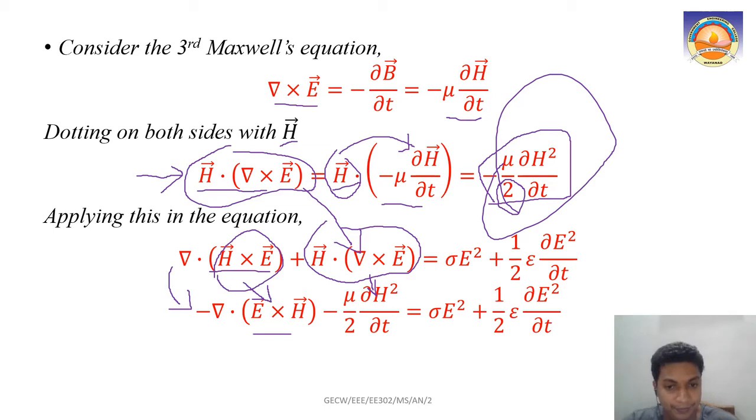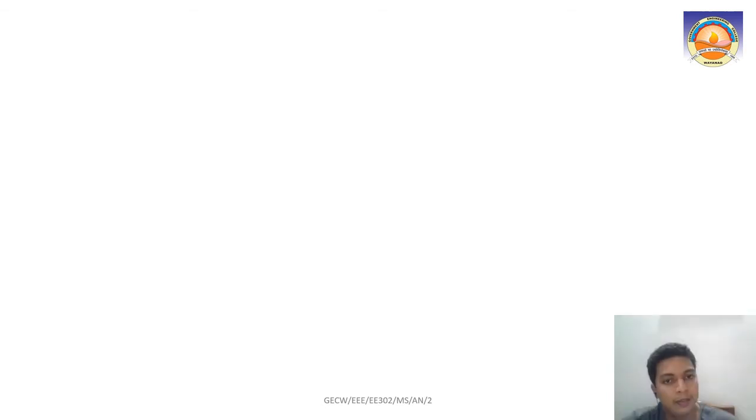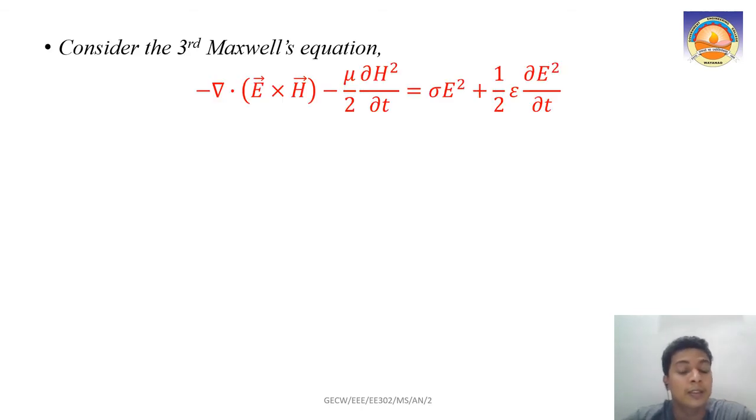Now with that, that is why we are getting this negative part here, because we are changing the order. So minus ∇ · (E × H) minus mu by 2 ∂H² by ∂t equal to, the right hand side remains the same, right? So this is our formulation till now. This is the equation we derived from the last slide.